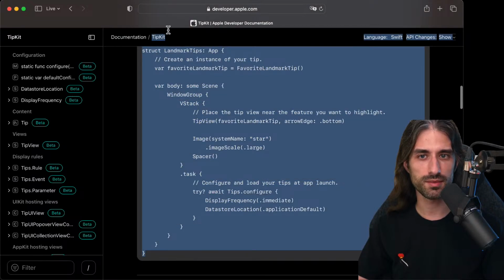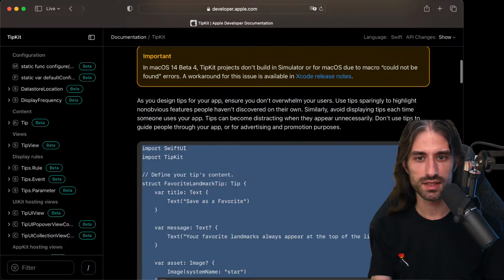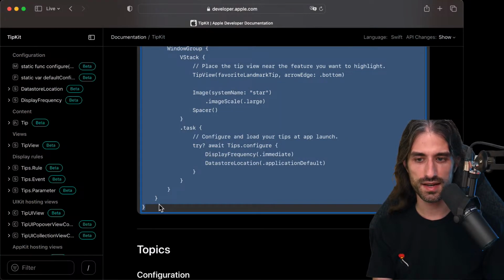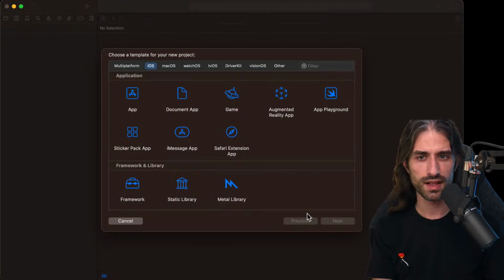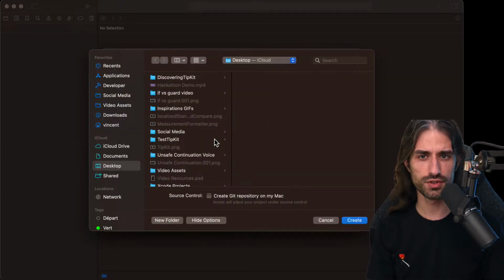So what I'm gonna do is copy this code. So let me just copy it like that. Okay. And then I'm gonna go back to Xcode, create my new project, and we're gonna start using the sample code. So let's create a project. I'm gonna call it Discovering TipKit. Interface SwiftUI, no storage, no test, not needed. We can move on. Just gonna put it on my desktop.